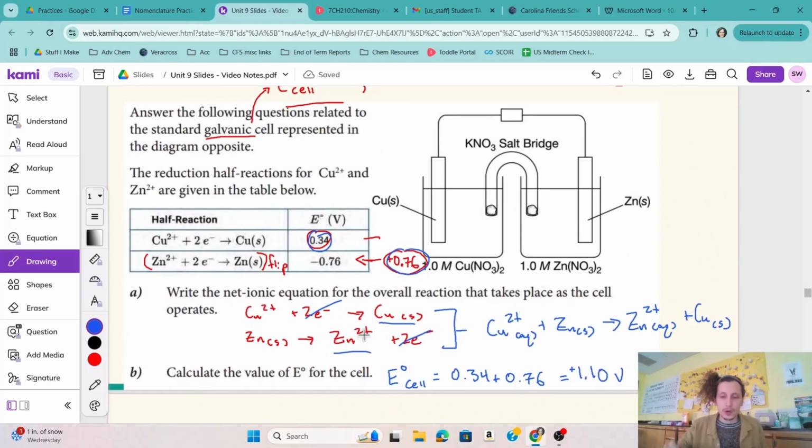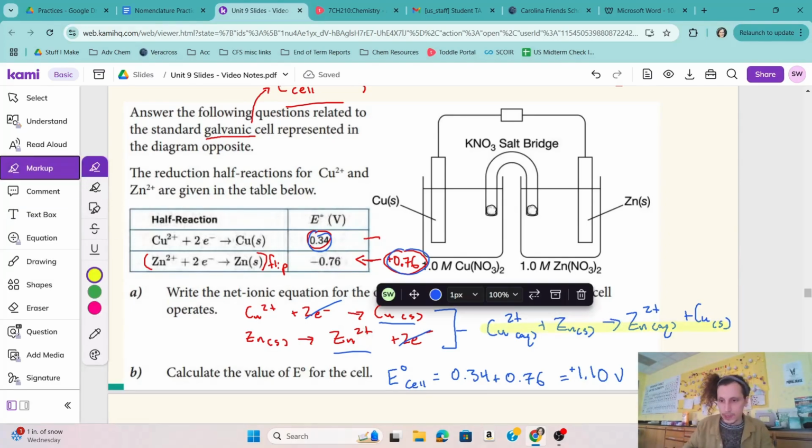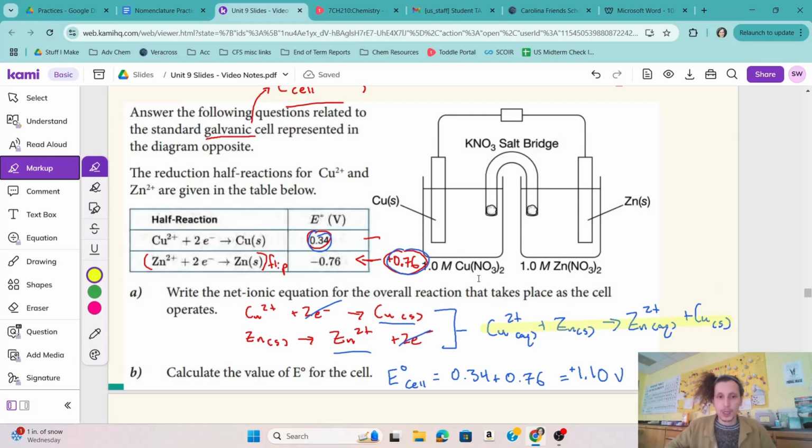If we look at this overall reaction right here, we just made this beautiful electrochemical reaction. We know which thing reduced, right? The copper we didn't change from its reduction reaction. So the solid copper electrode, is that the cathode or the anode?